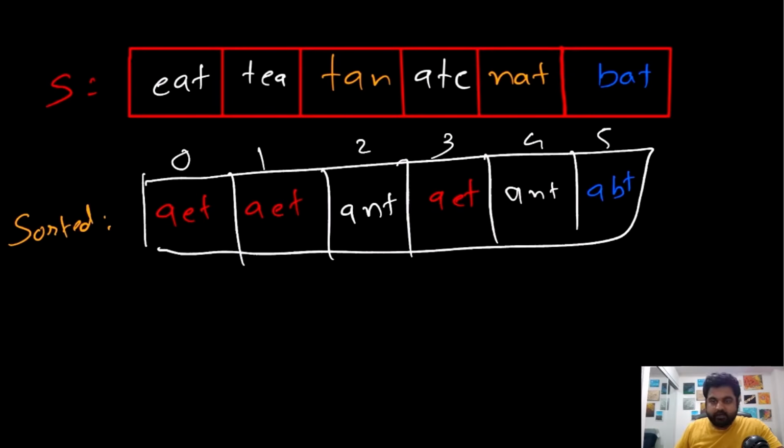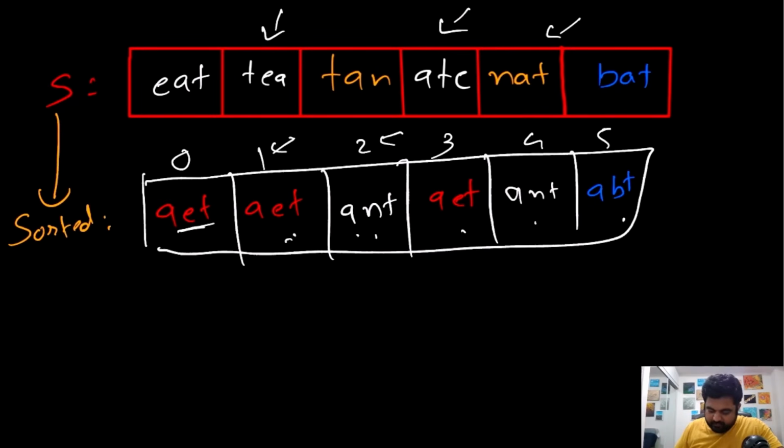So now we have created our sorted array, which we have derived from this original S. Now all we will have to do is pick up any word or string, then compare it with all the other strings and find which strings contain the same value. Whichever strings contain the same value, we will take their values from the original string, because we know their index values, and then we can group them together.